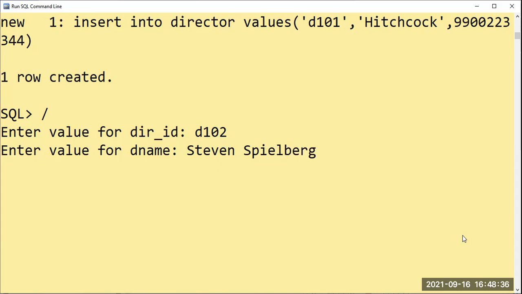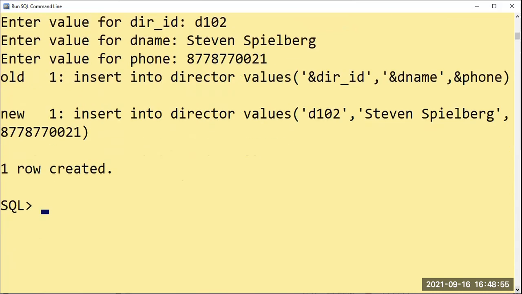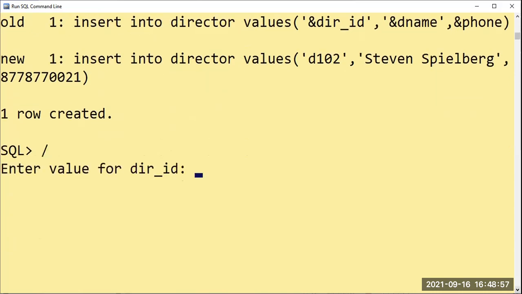Spielberg. Phone number, give here. 1, 2, 3, 6, 8, 9, 10. Okay. So Steven Spielberg's director ID is D102. Hitchcock's director ID is what? 101 here, D101. Now let us give all our Hindi values.